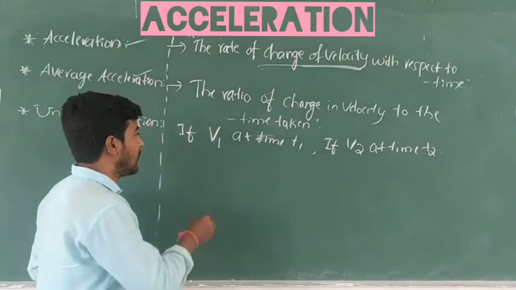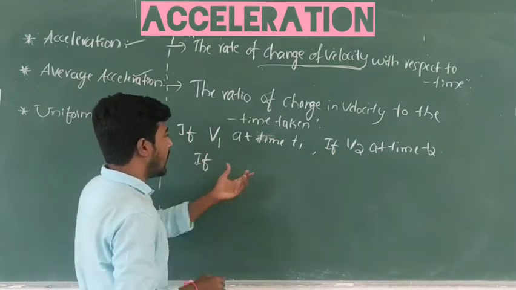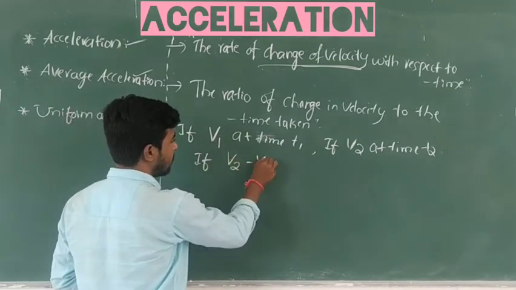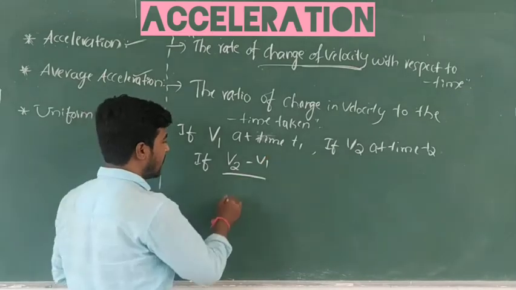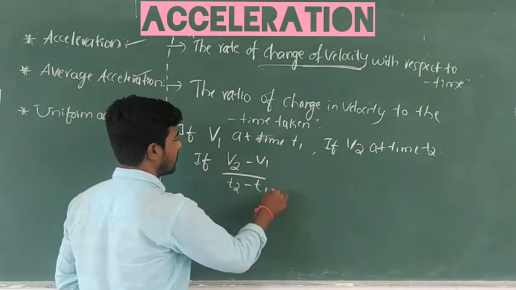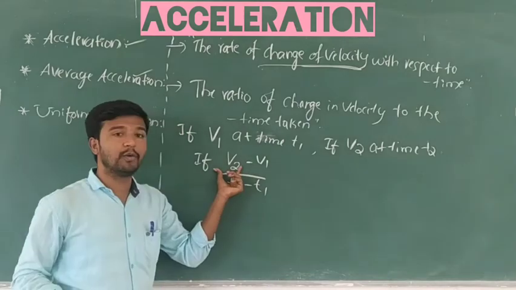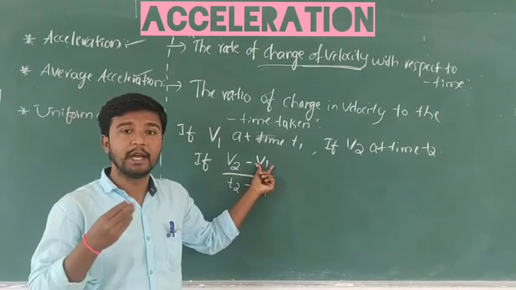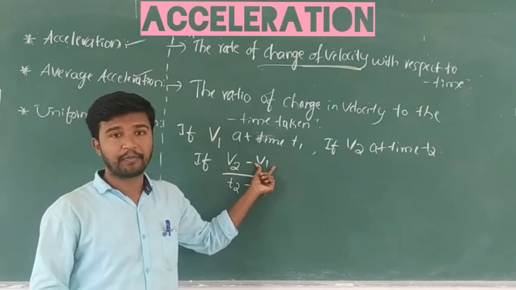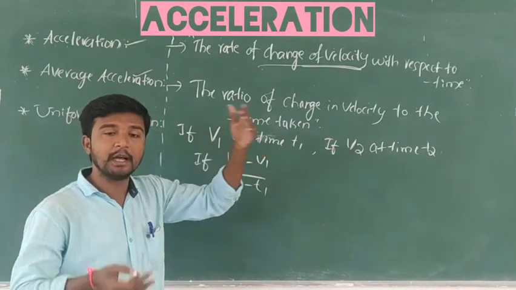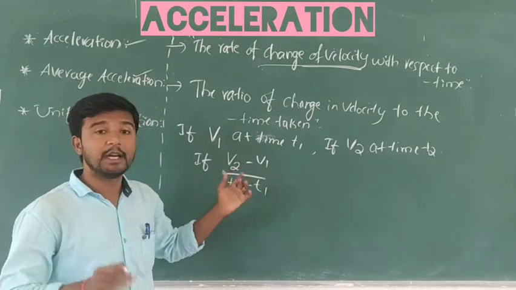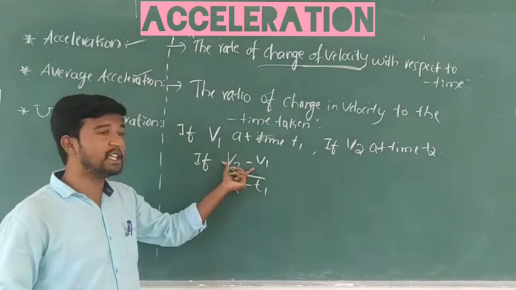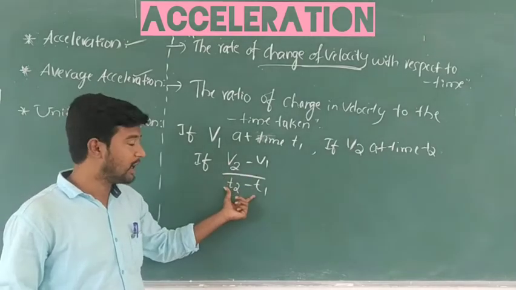Now the average acceleration is v2 minus v1 divided by the time interval t2 minus t1. We calculate the final velocity and subtract the initial velocity. v2 minus v1 means change in velocity, and t2 minus t1 is the change in time.